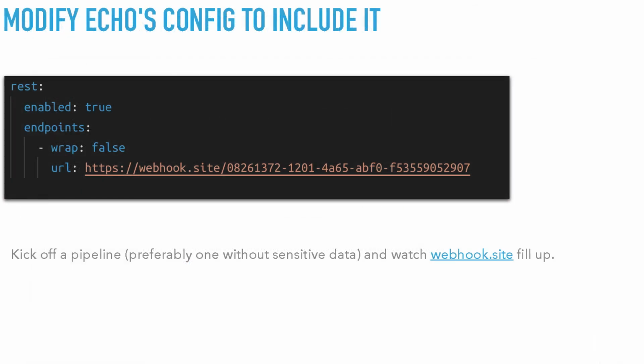Then what we did is we just took that URL that webhook.site gave us, we modified the Echo config to send all of our payloads to it, and then kicked off a pipeline, preferably something without sensitive data because we don't own webhook.site, we don't know. We just care about seeing the structure. So don't kick off a pipeline that's deploying secrets or something like that. And then we just watched webhook.site fill up.